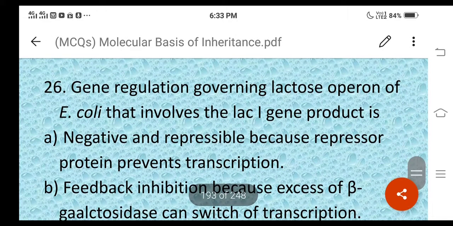Then let us move on to the next question, question number 26. Gene regulation governing lactose operon of E. coli that involves the lac-I gene product is: negative and repressible because repressor protein prevents transcription. Then second one is feedback inhibition because excess of beta galactosidase can switch off transcription.